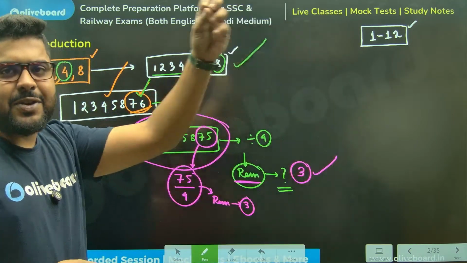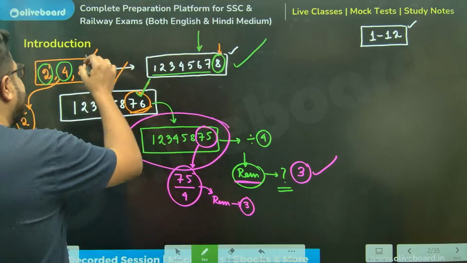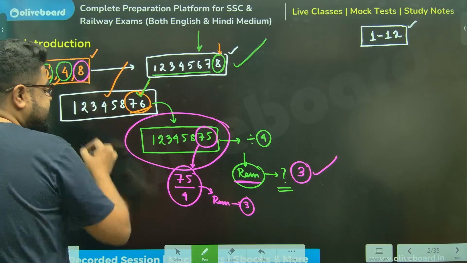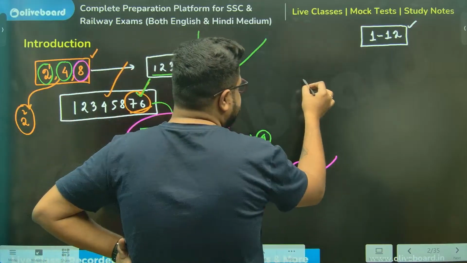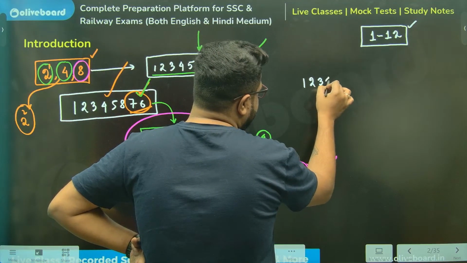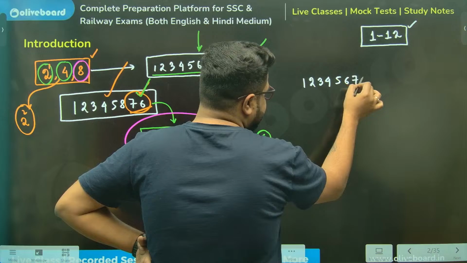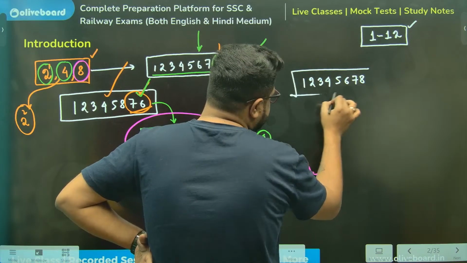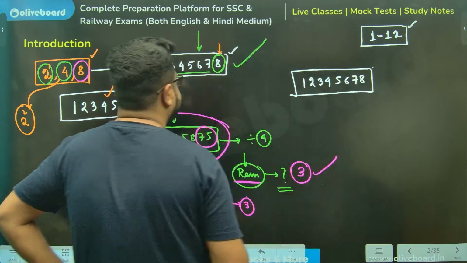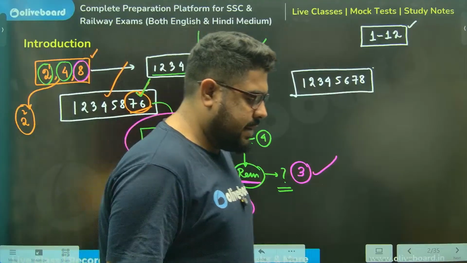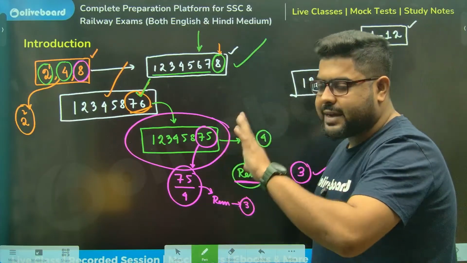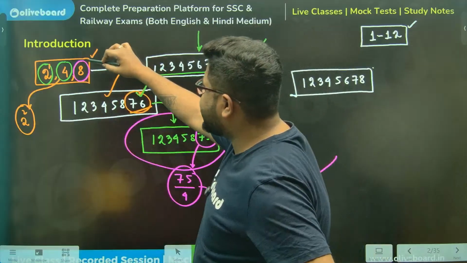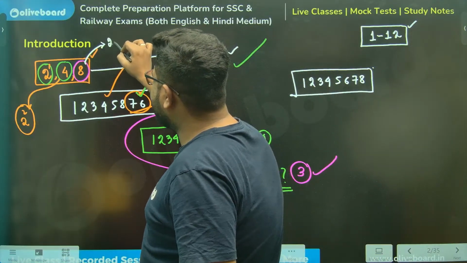Now by applying your common sense, you tell me what will be the divisibility rule of 8. You guys tell me, and I'll take the same number: 1, 2, 3, 4, 5, 6, 7, 8. Sir, divisibility rule of 8. Prithvi is absolutely correct. That's why the concept is important. Sir, 8 is 2 cube.